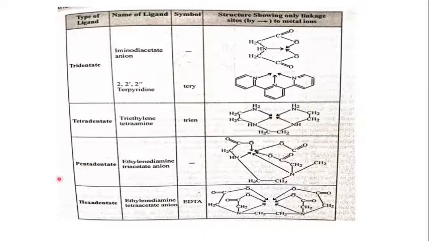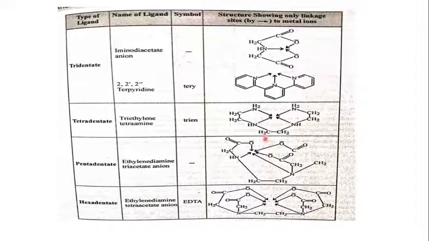Then you have pentadentate. An example is ethylene diamine triacetic anion. You have to look closely at the structure. Observe this structure closely, where you can see there is one oxygen here, the second oxygen is over here, the third donor atom, the nitrogen, is over here, the fourth donor atom is here, the nitrogen, and the fifth donor atom over here is the oxygen.